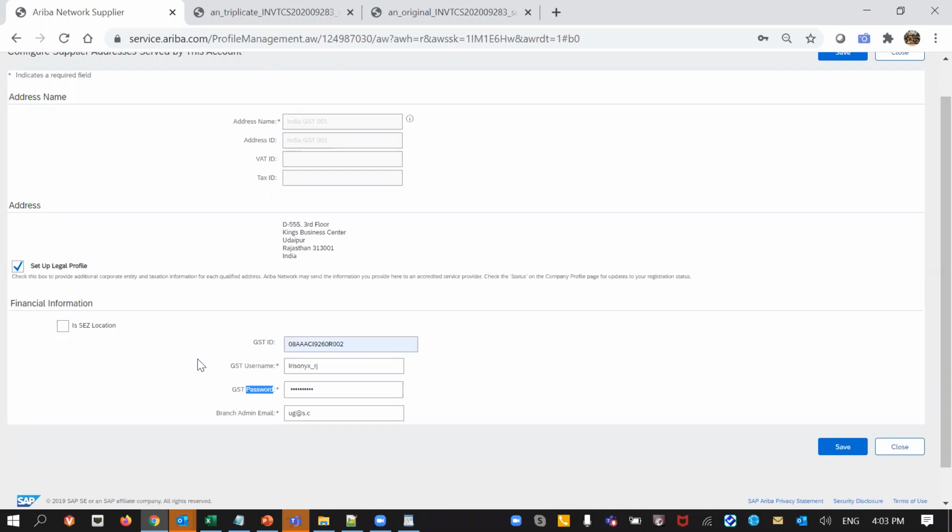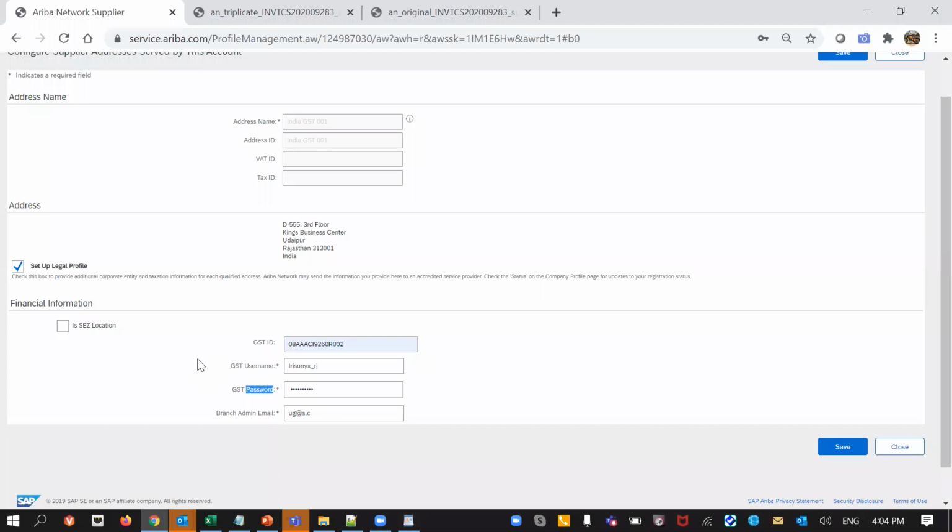Other users who have got the credentials cannot or should not actually submit the invoices on behalf of another company, right? So that's why this username and password is important here and has to be provided, so that the invoices for the right supplier are submitted to the IRP with the right GSTIN, right? So basically it has to be the invoice from the same supplier, or the correct invoice corresponding to the same supplier. So that is the thing here.